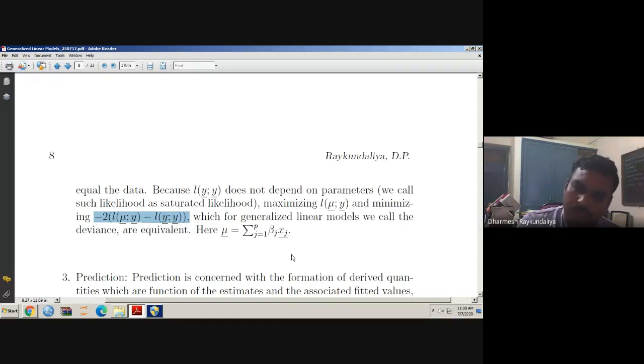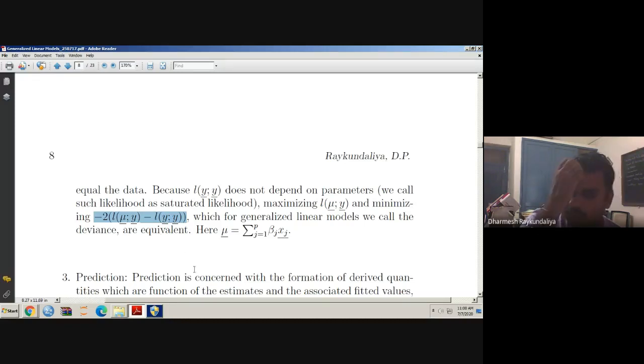In the second semester, we discussed the residual sum of squares. Here we will not talk about the residual sum of squares. We will call this quantity the deviance. So this quantity, twice of minus log likelihood under the model minus the saturated likelihood, is called the deviance.